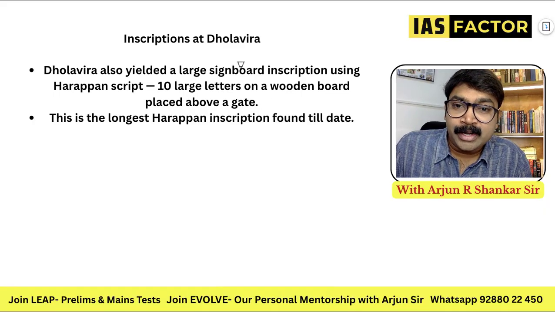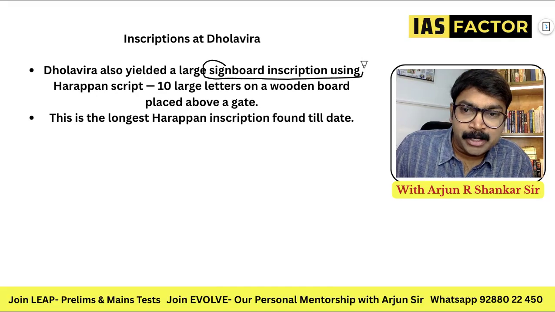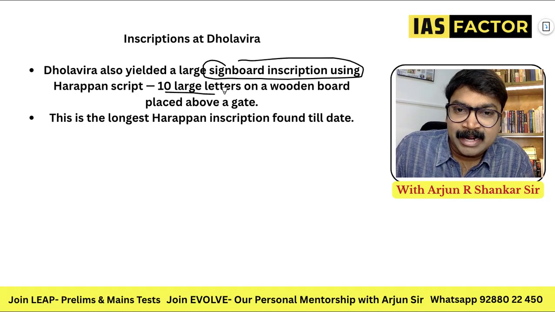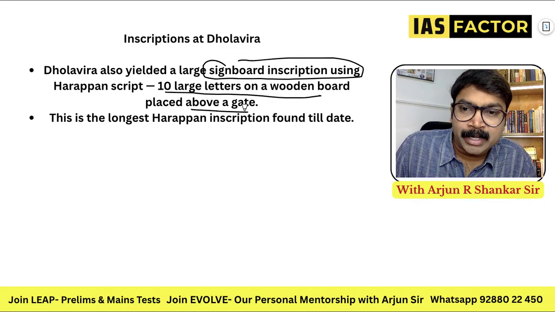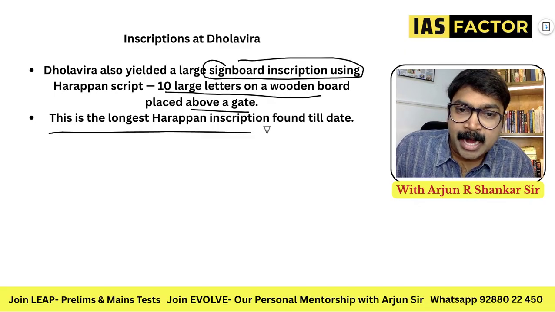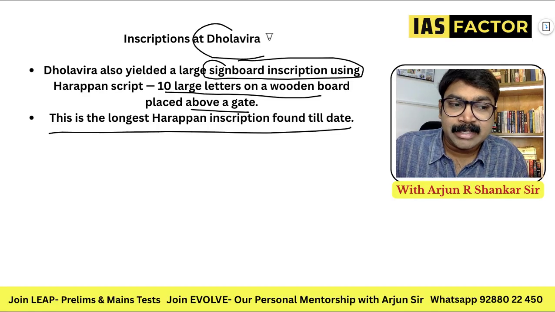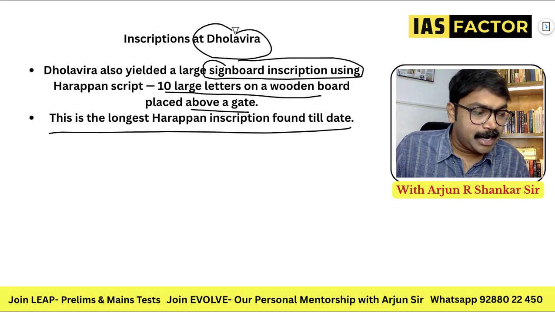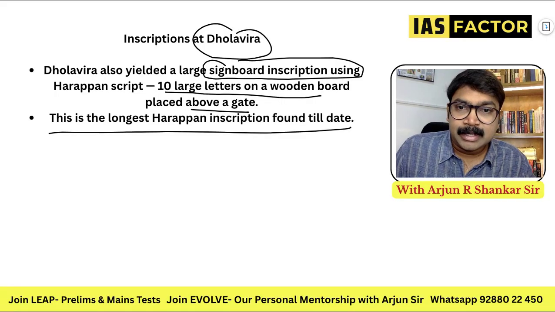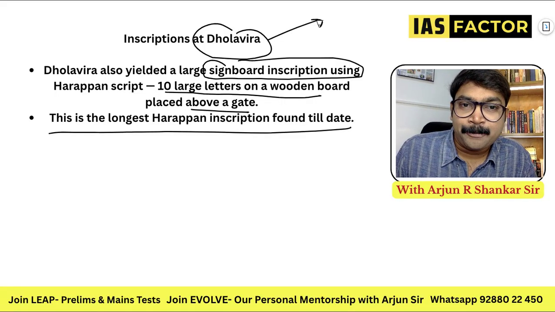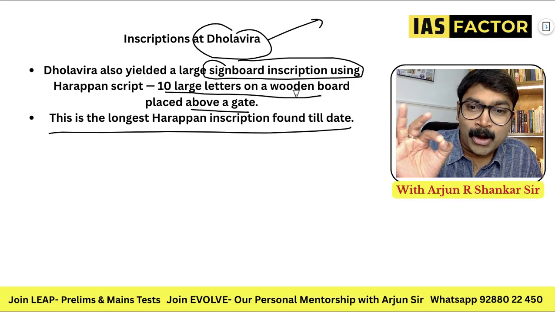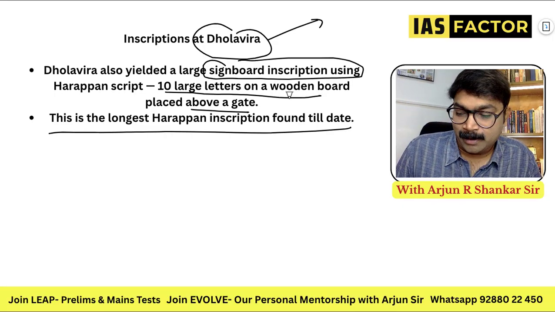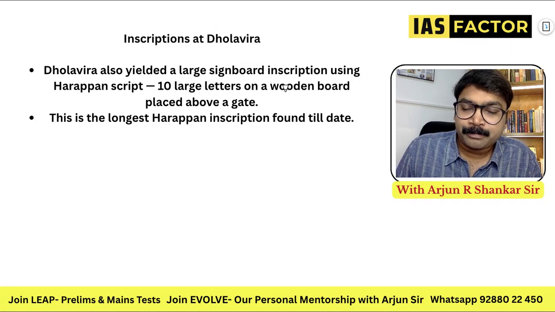Dholavira also yielded a large signboard inscription using Harappan script. 10 letters on a wooden board placed above the gate. This is the longest Harappan inscription found till date, and it is in Dholavira. So have this idea. The first thing is the inscription in Dholavira. The longest Harappan inscription found is in Dholavira. So remember that.